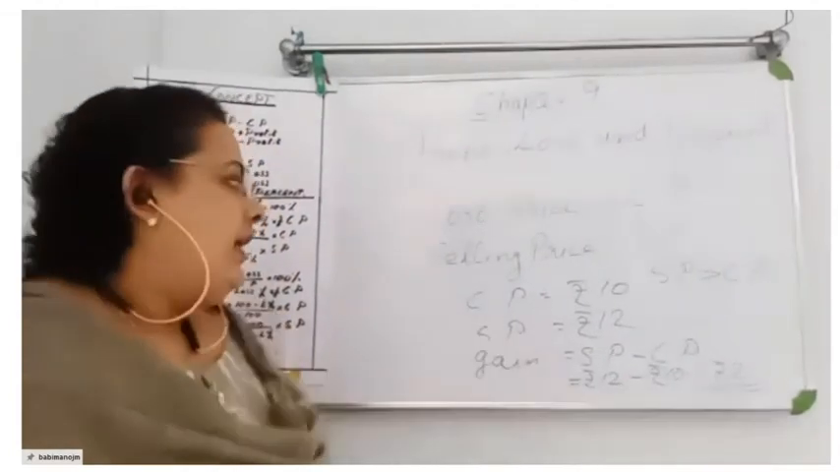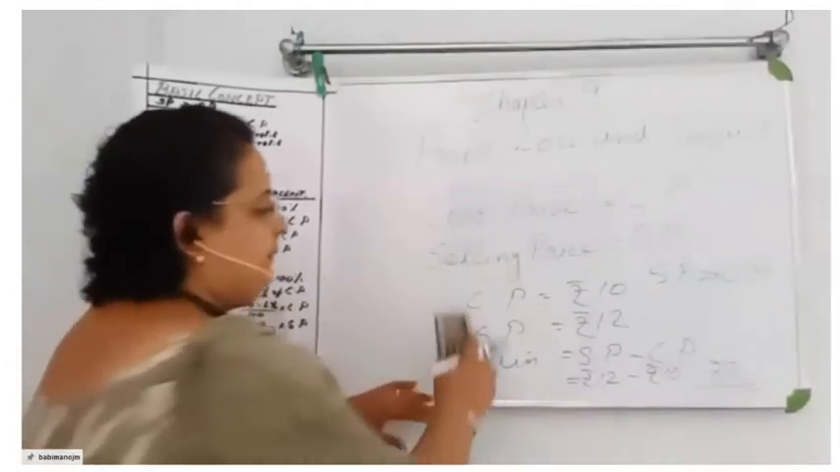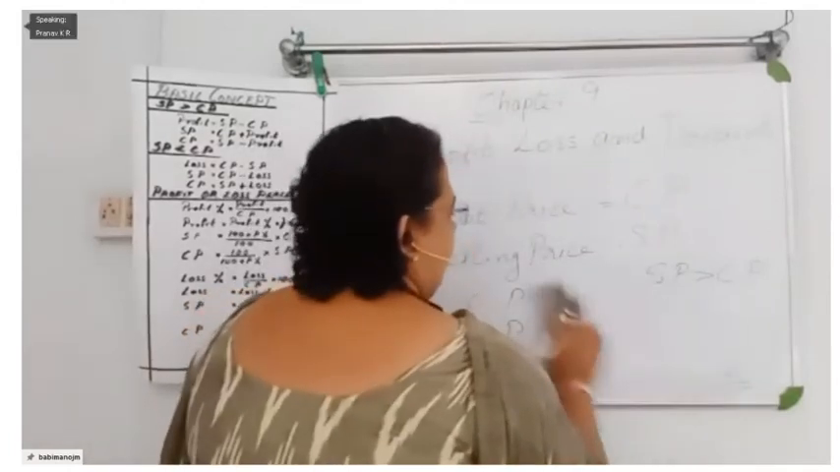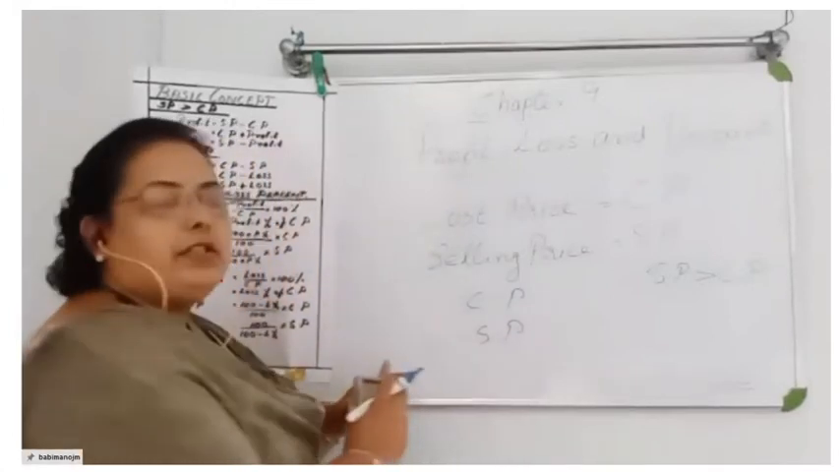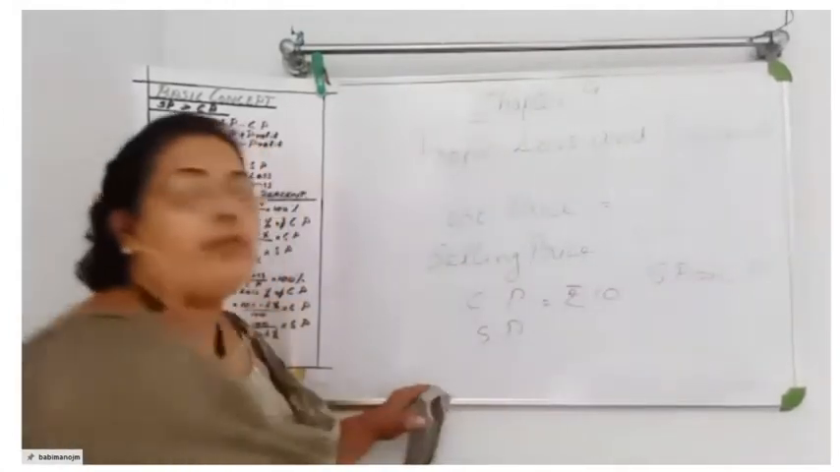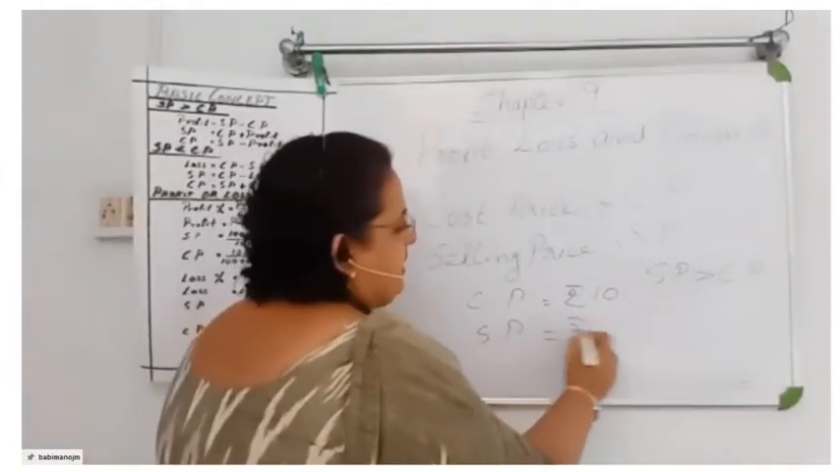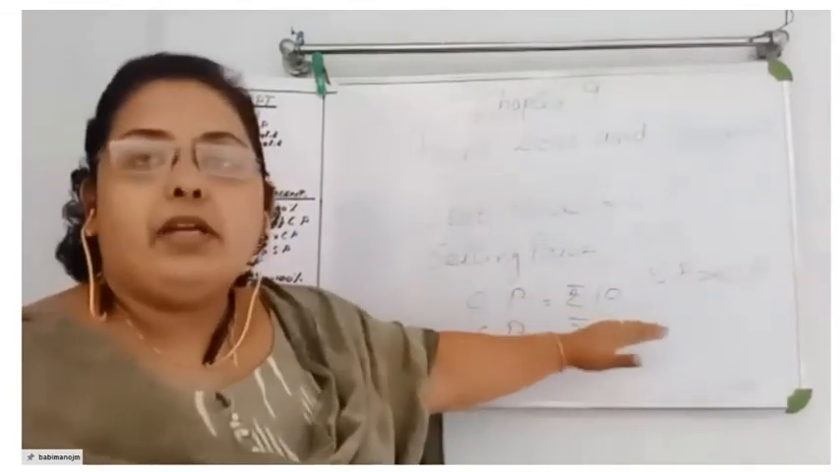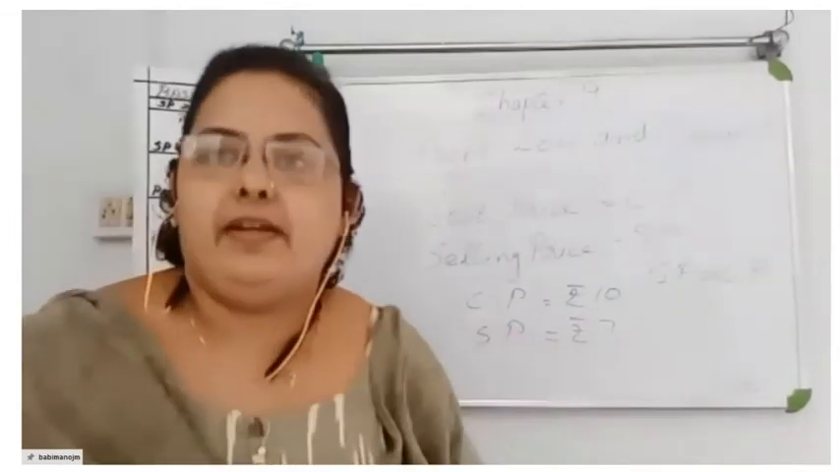Here, if selling price is less than cost price, what will happen? We will lose money. There is no profit for us. So here, we will go for the same question. I bought a chocolate for 10 rupees and I sold it for 7 rupees. That is a loss of 3 rupees.